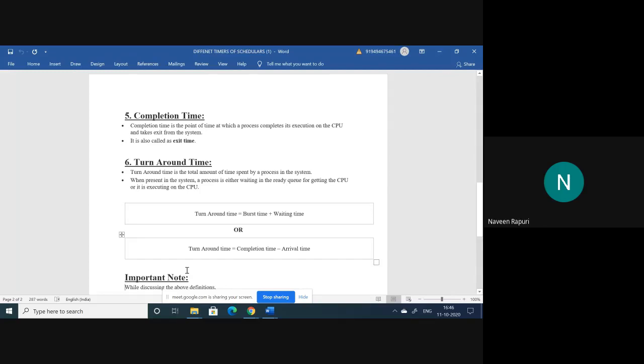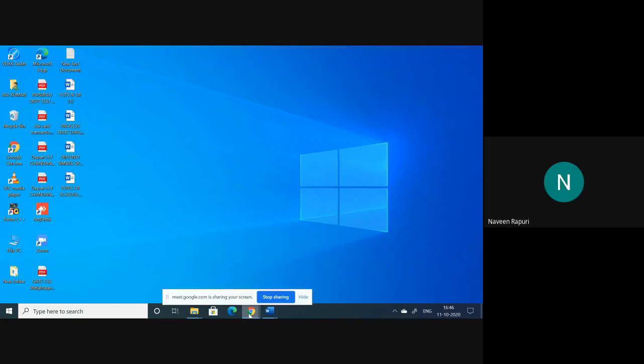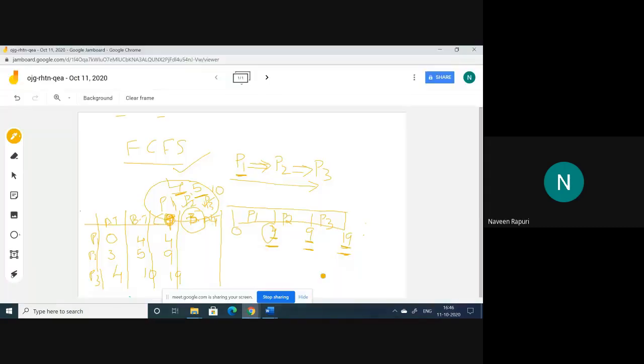First, I use this one because I have already calculated the completion time. So I use the formula turnaround time equals completion time minus arrival time. Here the completion time of P1 is 4 and the arrival time of P1 is 0. 4 minus 0, that is 4. So the turnaround time of P1 is 4.